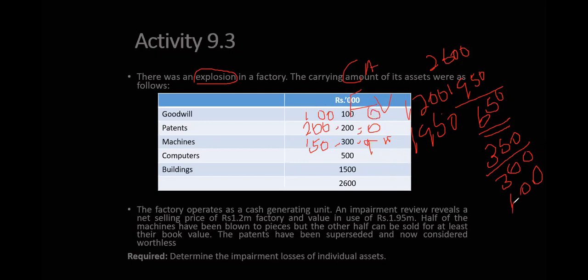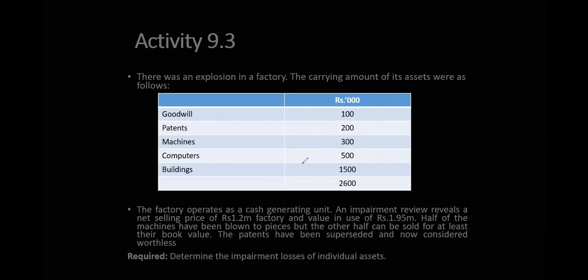Then this 200, here 100, 200 is the balance of impairment which is being allocated to these two in this ratio. What is the ratio? Ratio is 25:25. You have to allocate it. We'll see the answer.